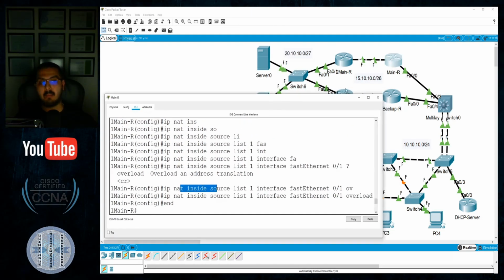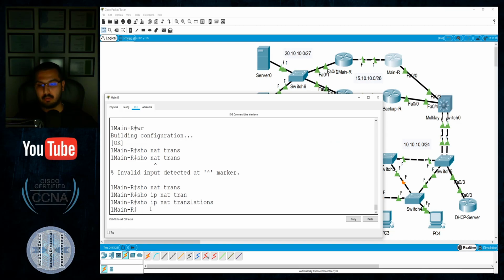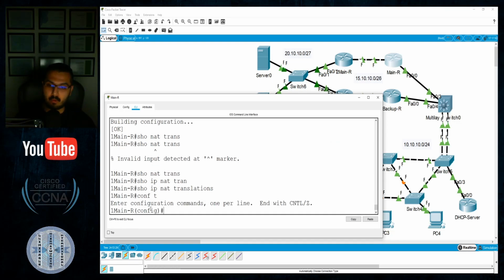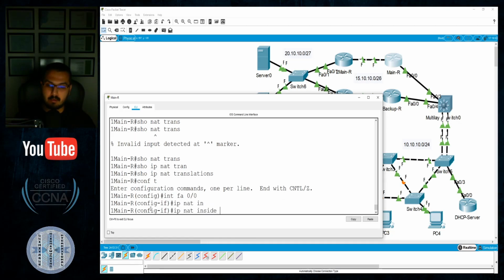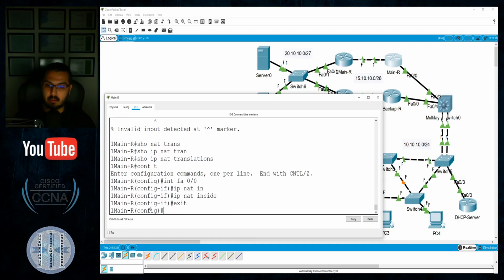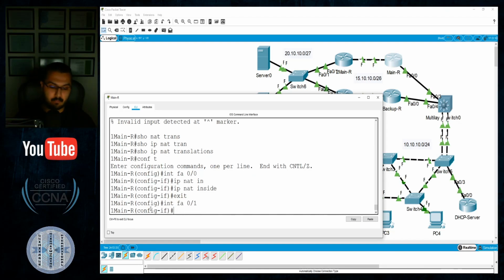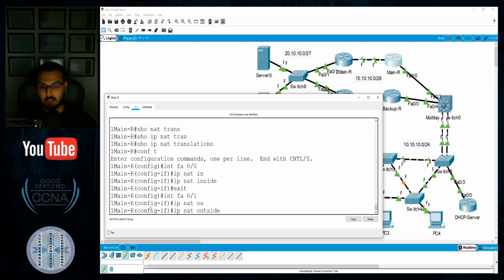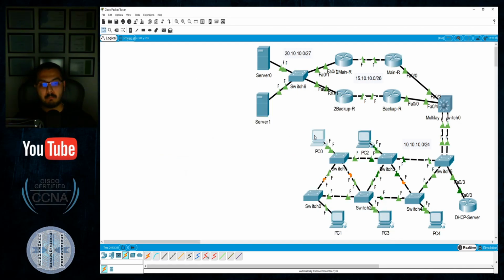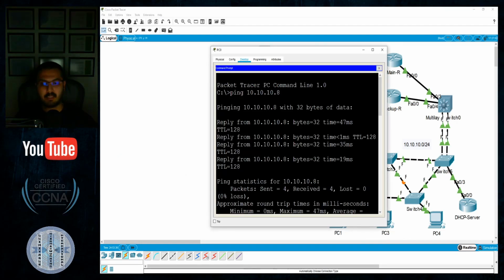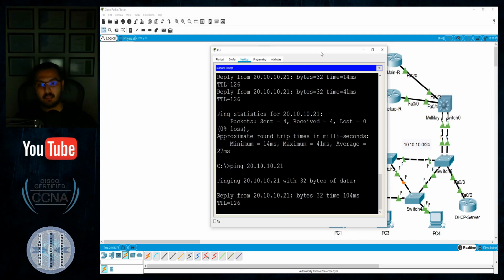My mistake, I forgot to specify this interface as an inside NAT and this interface as an outside NAT. That's very important. So config t, interface FastEthernet 0/0, IP NAT inside, exit, interface FastEthernet 0/1, IP NAT outside, and save my commands.